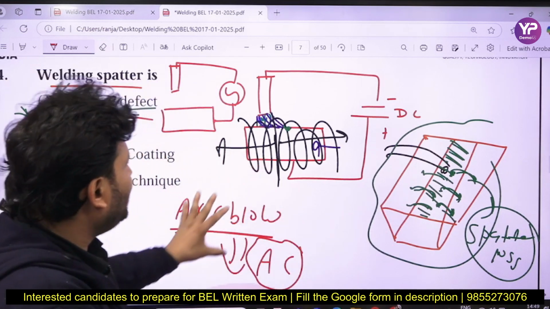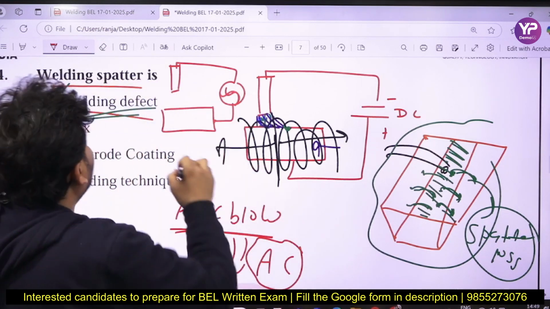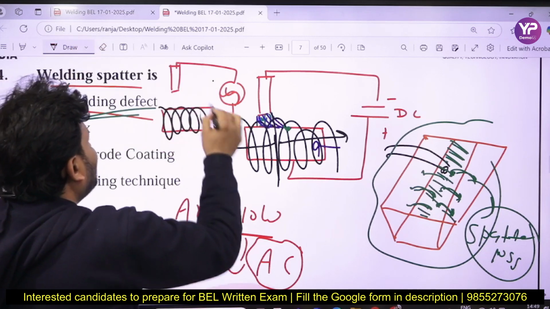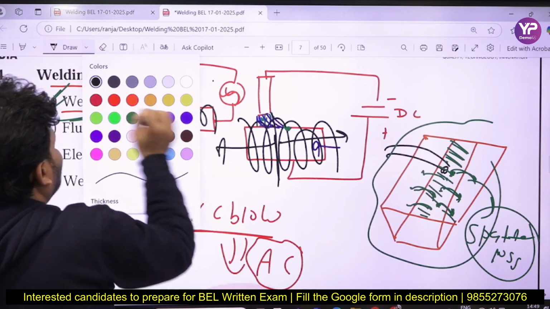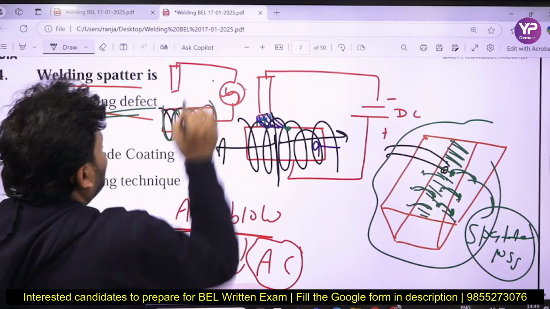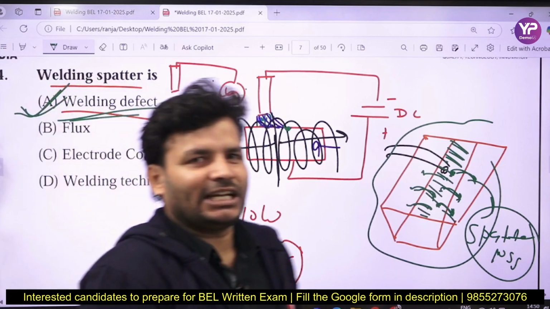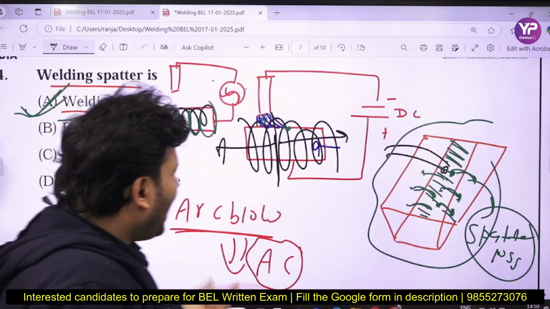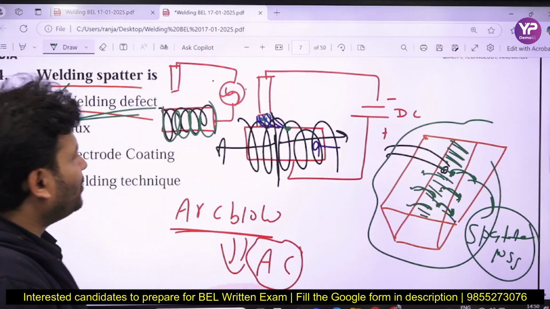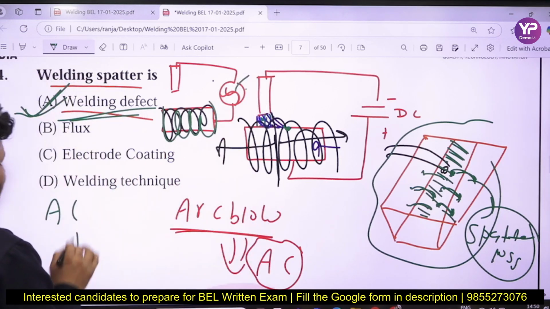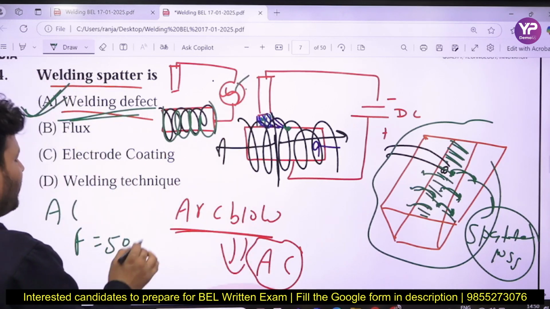So in AC welding, they will continuously change their polarity. Once it will be like that, then at the next instant it will be like that, and at the next instant like that. So it will overall cancel out, so there will not be any unbalanced magnetic lines of force. So no arc blow is observed in the AC power source. You know, their frequency is given. Suppose in AC the frequency is 50 Hertz. What is the meaning of that?